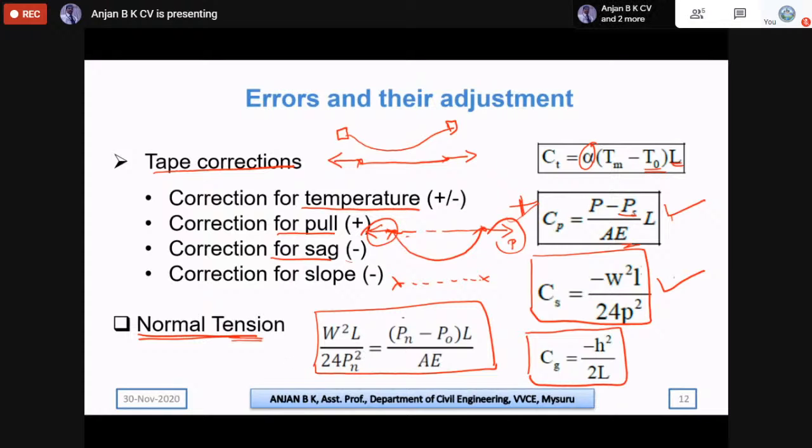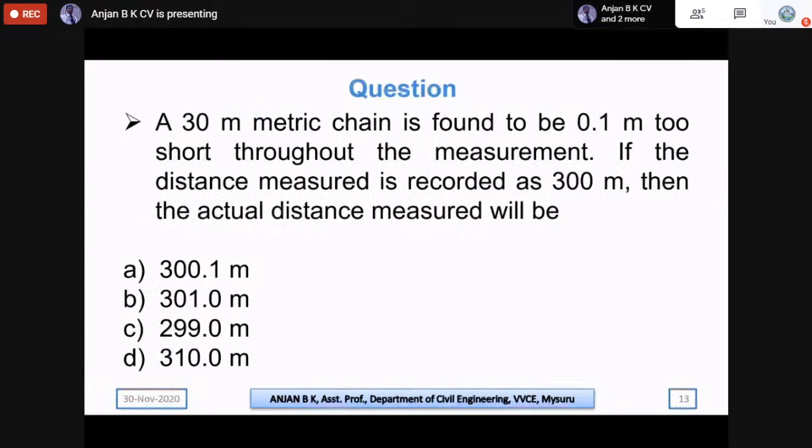Sometimes there will be a problem asked on this. The specific weight of the tape will be given, and the standard pull required for the tape to stretch is also given. Normally they will ask to find the actual tension we need to apply in order to make the tape sag free. That is the normal tension which we need to calculate. So basically on errors, this type of question will be asked in the GATE exam.